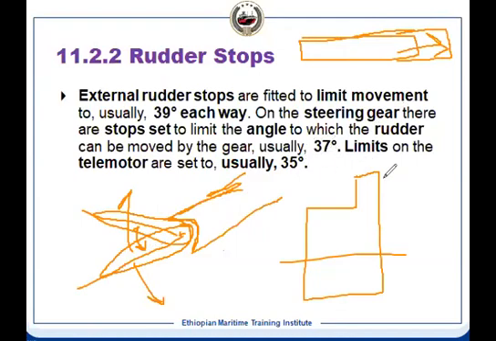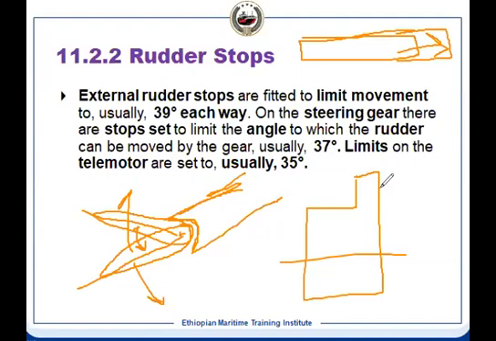So that is another limit. Telemotor, what is the telemotor? Telemotor is the control system I was talking about, where you have the transmitter in the bridge and the receiver in the steering platform. That movement will make the rudder turn 35 degrees. That is the way it is designed.